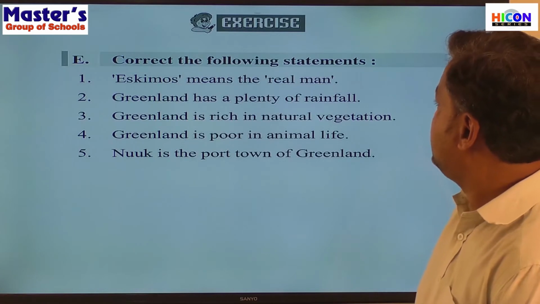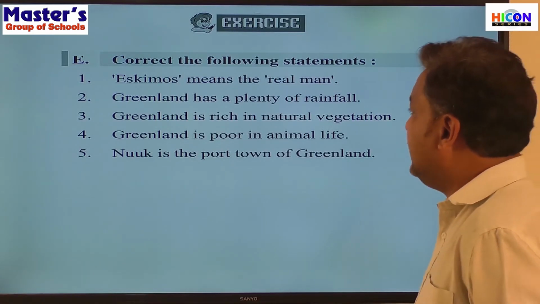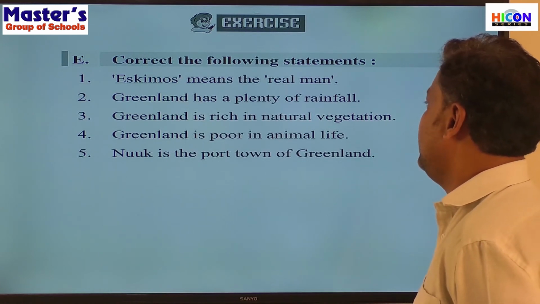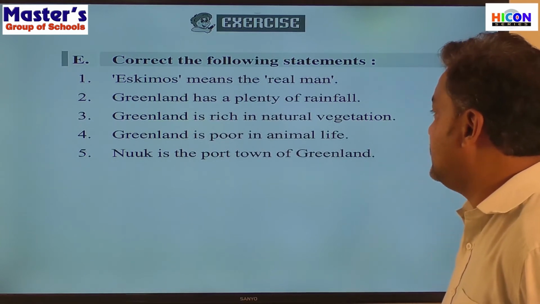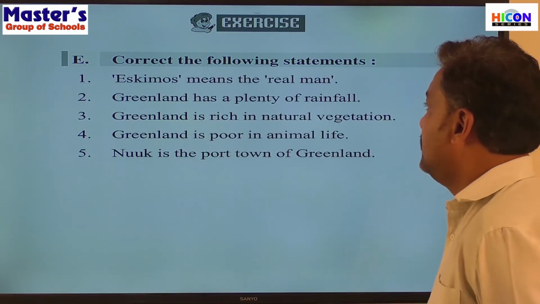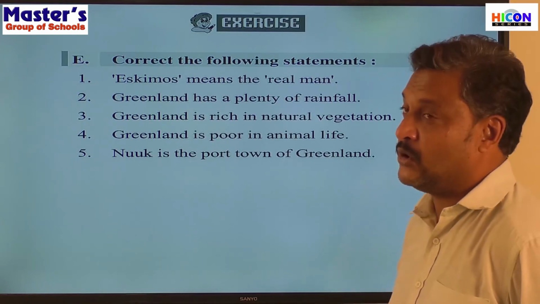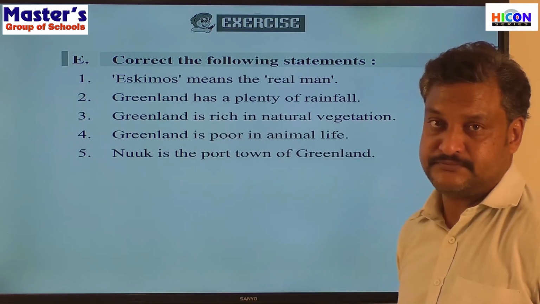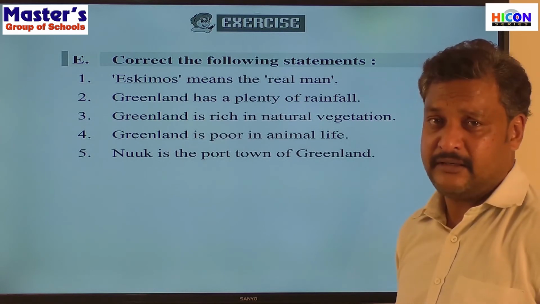Correct the following statements. Eskimos means a real man. Greenland has plenty of rainfall. Greenland is rich in natural vegetation. Greenland is poor in animal life. Nuuk is a port town of Greenland. So these 5 statements are actually taken from the text, but they are wrong, isn't it? All the 5 statements are wrong. So what should we do now? We should correct them and write them again.